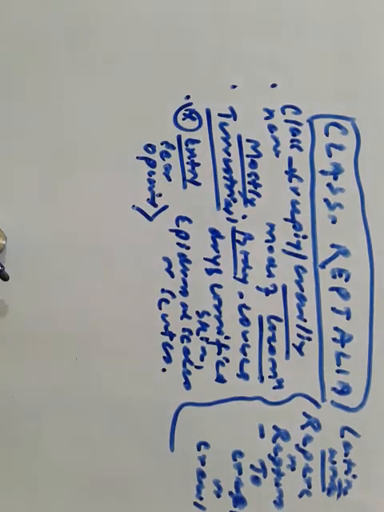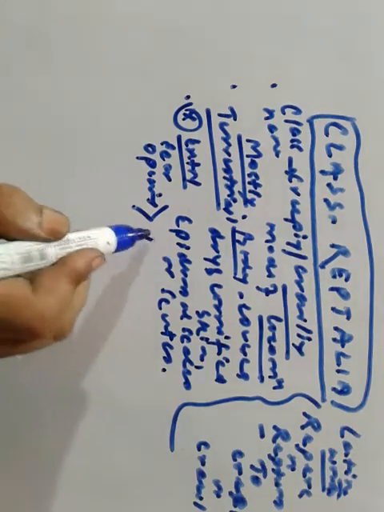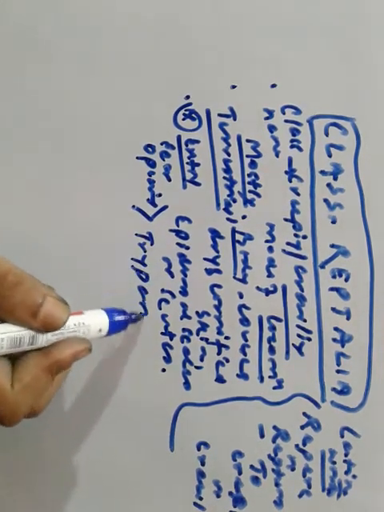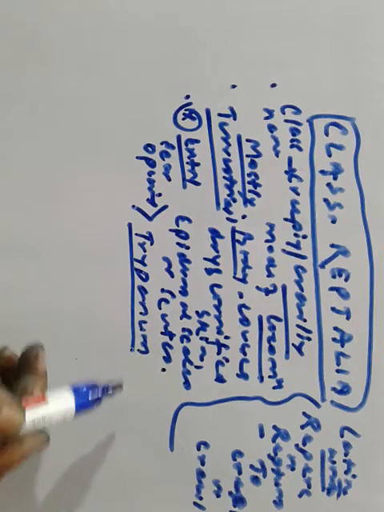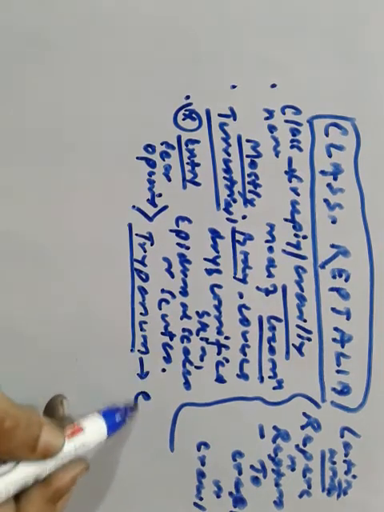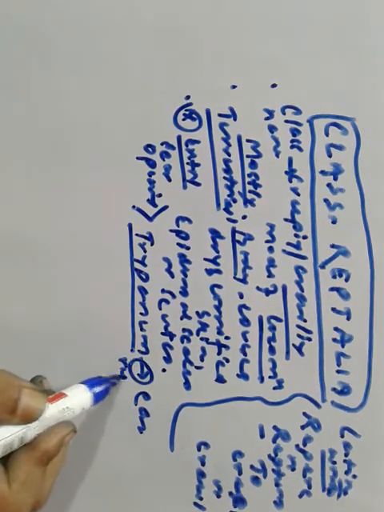What do they have in that place? Tympanum. It represents the ear.